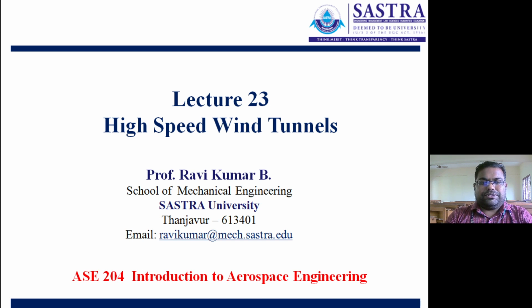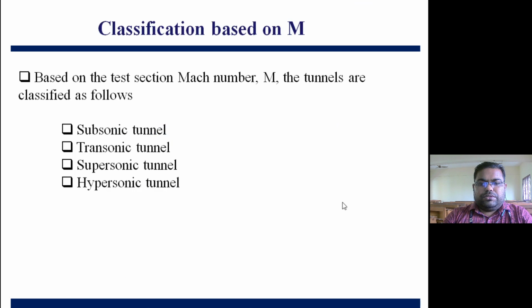So let's start our discussion today with the high speed wind tunnel. If we look at the classification of wind tunnels, especially in high speed flows, flow velocity will be expressed in terms of Mach number. So based on the Mach number of the test section, we can classify the high speed wind tunnels into four categories: subsonic wind tunnel, transonic wind tunnel, supersonic wind tunnel, and hypersonic wind tunnel.